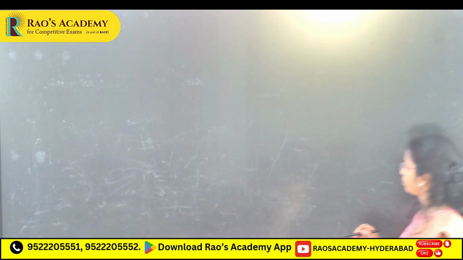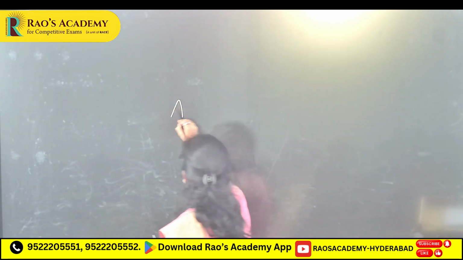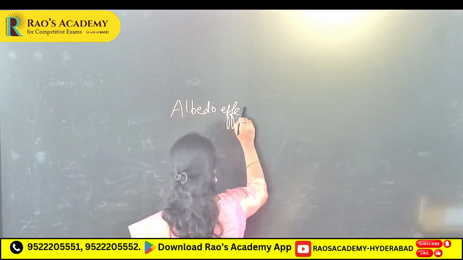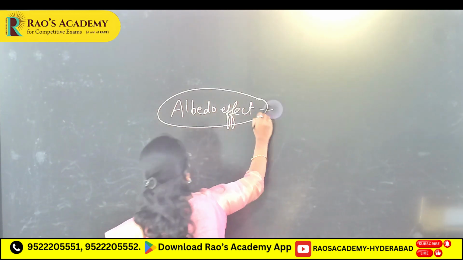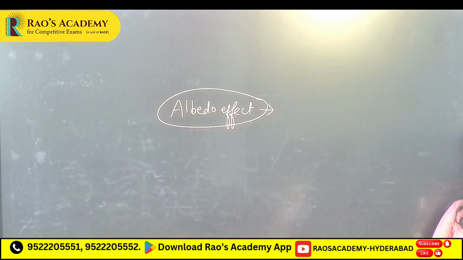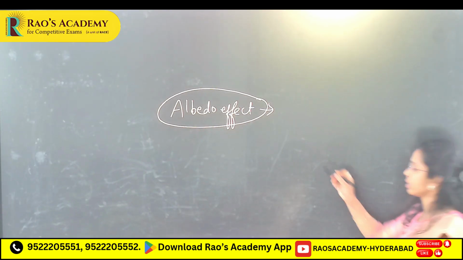And one more thing, because of albedo effect also. What is albedo effect? Rays reflected from Earth's surface.